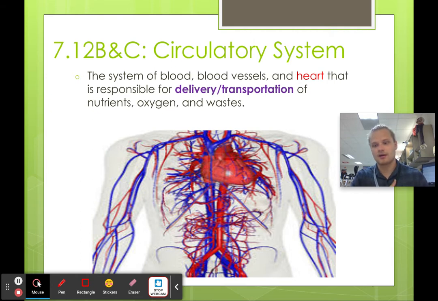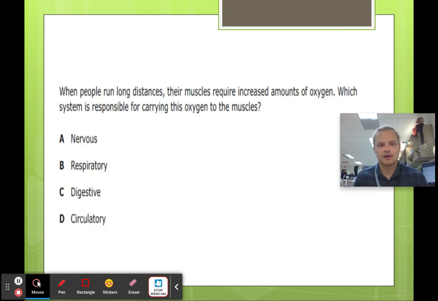Obviously, we need our heart because if it stops working, we can't transport things to the cells. The cells can't get what they need to survive. You die. Okay, when people run long distances, their muscles require increased amounts of oxygen.